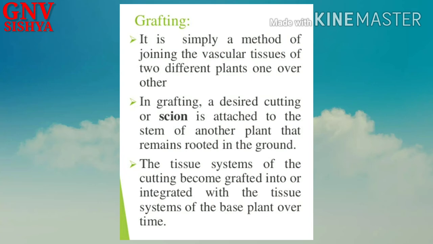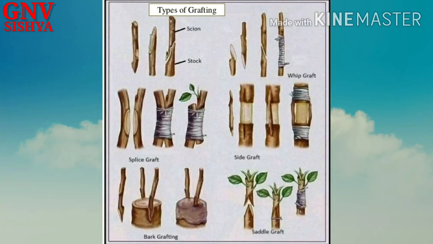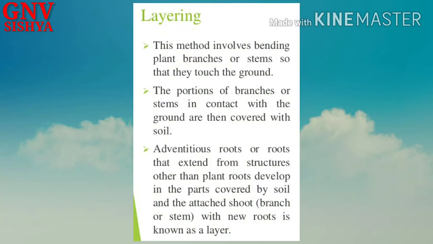The tissue systems of the cutting become grafted into or integrated with the tissue systems of the base plant over time. Okay, so after grafting, after some duration of time, the vascular tissues will become integrated and we can see properties of both the plants in a single plant. Okay, so the different types of grafting they have given examples are whip graft, splice graft, side graft, bark grafting, and saddle grafting. So grafting is a method of joining the stem of one plant with the stem of another plant, right? Next would be layering.